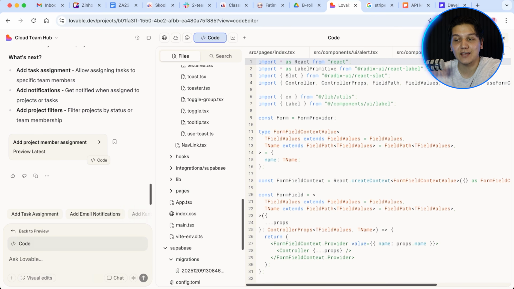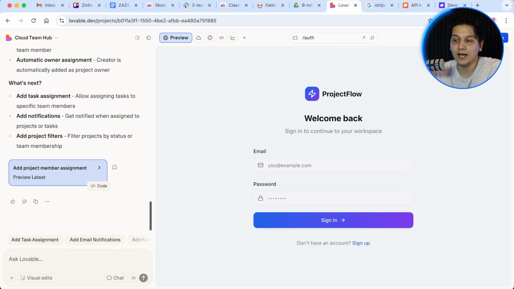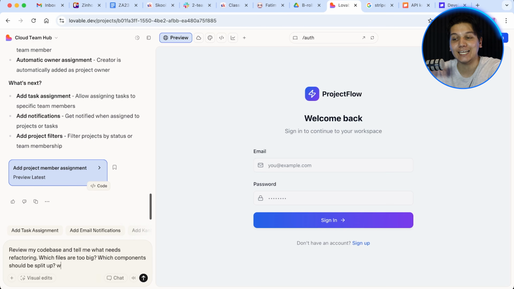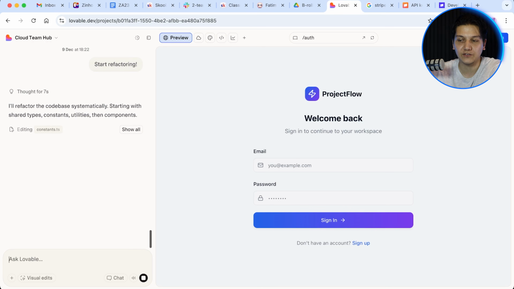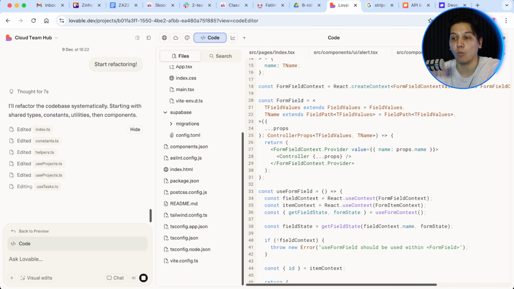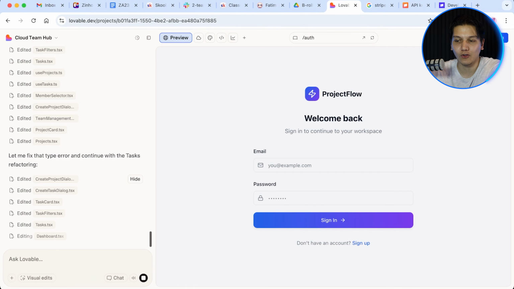I have this prompt saved in the text expander. So it says, review my codebase and tell me what needs refactoring. Which files are too big? Which components should be split up? What order should I refactor things in? And I run this every 10 to 15 changes, and Lovable tells me exactly what gets messy and how to clean it all up, okay?